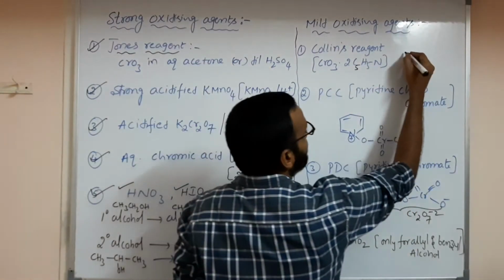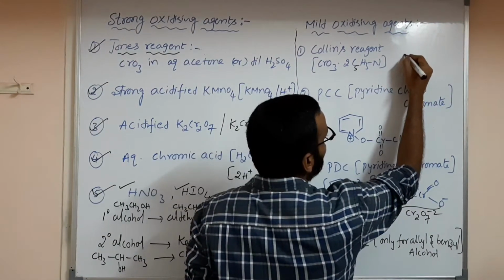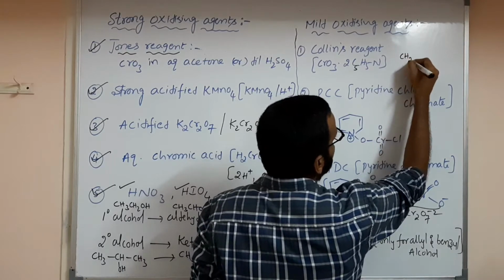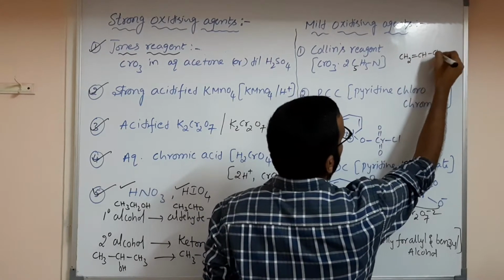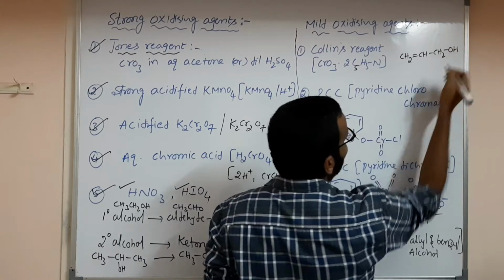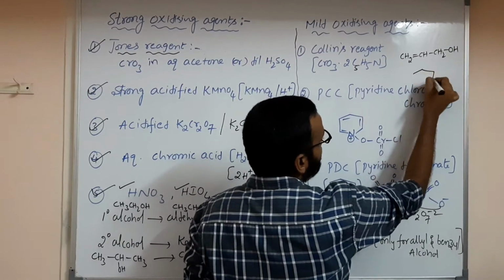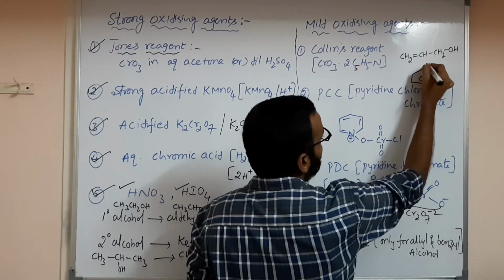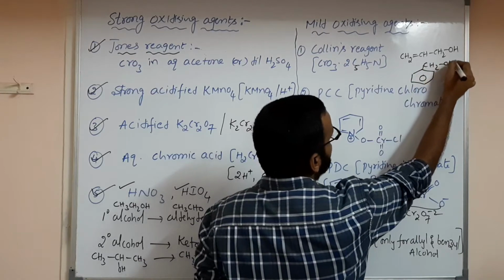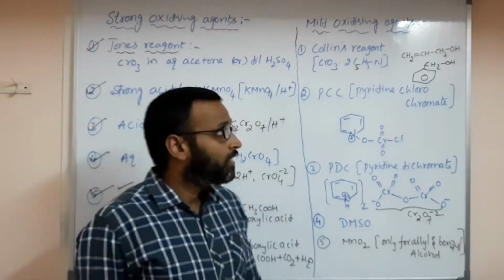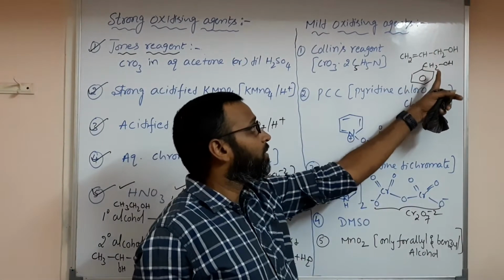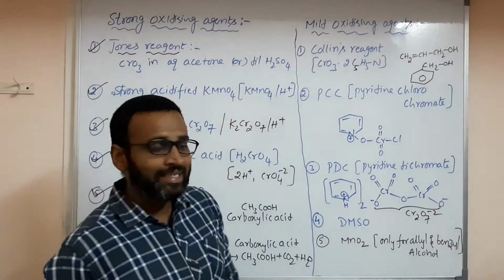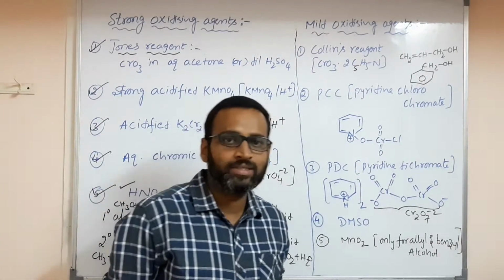Allyl means CH2 double bond CH and CH2OH; this is allyl. Benzyl means C6H5CH2OH; this is called benzyl. So allyl alcohol and benzyl alcohol can easily convert into aldehydes.